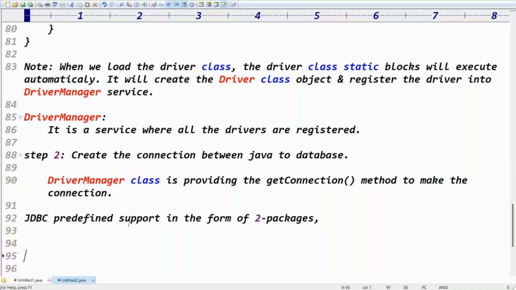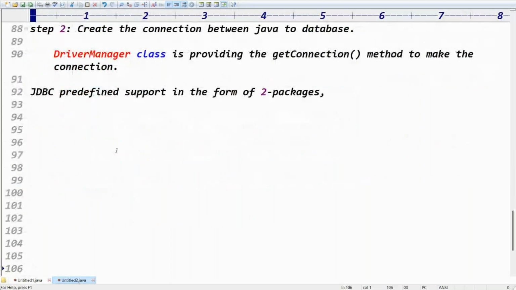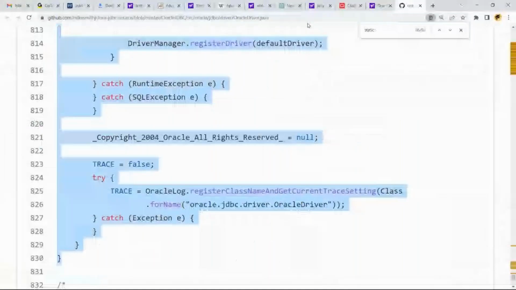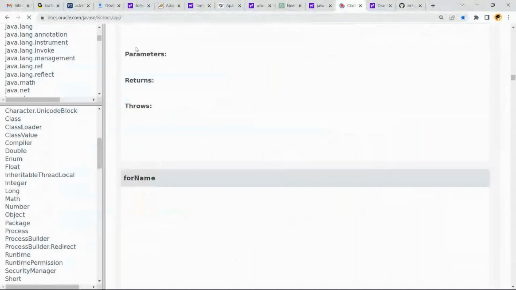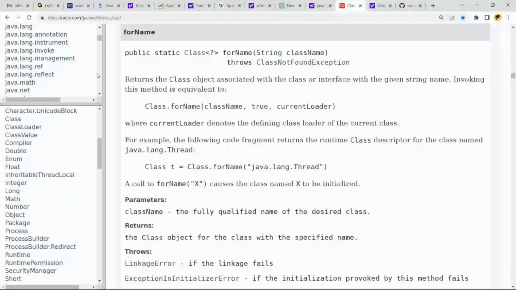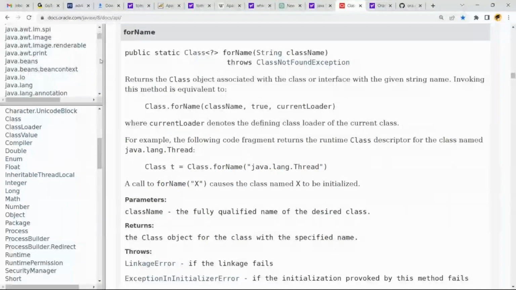What are the two packages, guys? The first is the java.sql package, and the second is the javax.sql package. So there are just two packages. JDBC complete support is only in these two packages, java.sql and javax.sql. That's it. Let me open the java.sql package. To open that, go to the API documentation. I hope you know how to check the API documentation. Which package do we have to open? Go for the java.sql package.